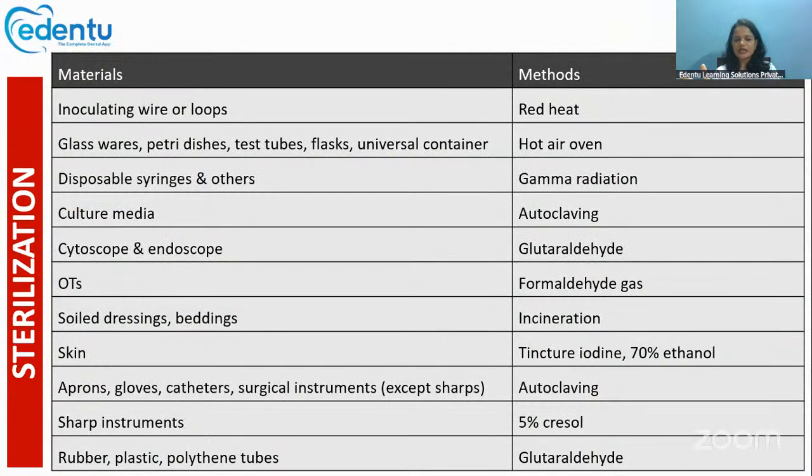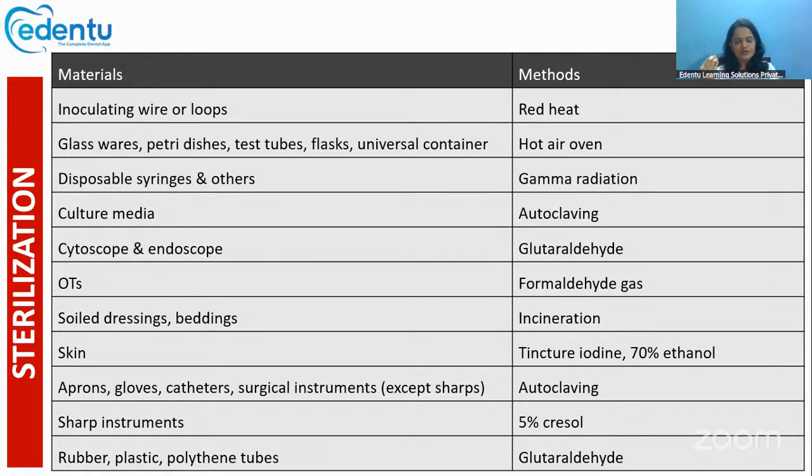Now, this is a summary of all the methods, and which materials can be sterilized by which methods. Other than what is given here, this is a general table. They have included culture media, cystoscope and endoscope and all.